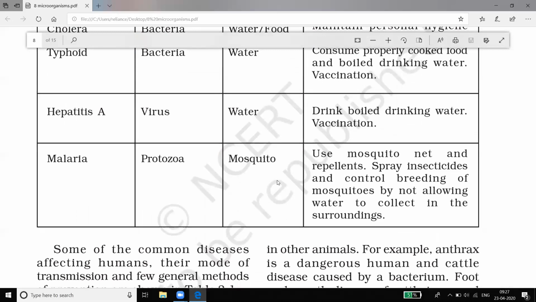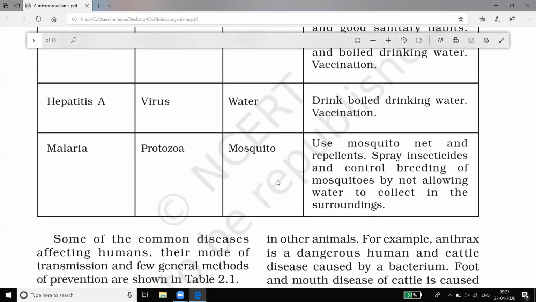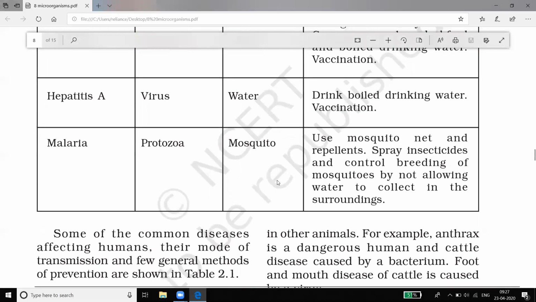Vaccination is also there to avoid hepatitis A, B, C. Malaria is caused by protozoa through the mosquito, so we should not give them a chance to breed near our houses.